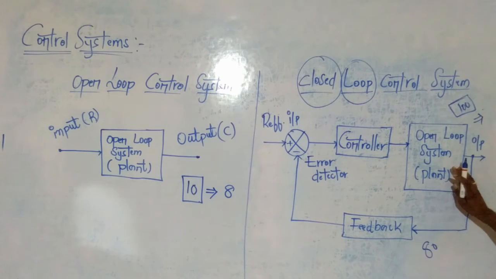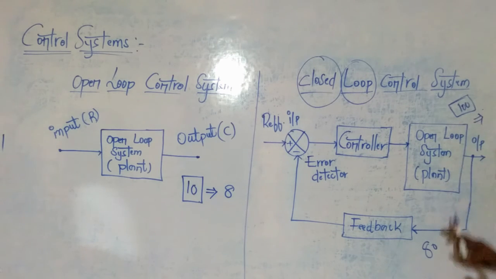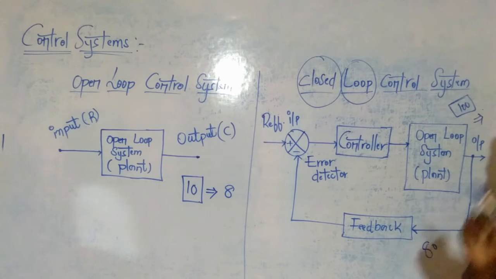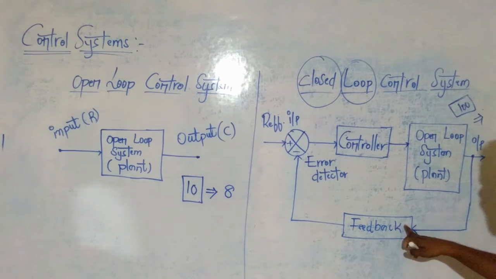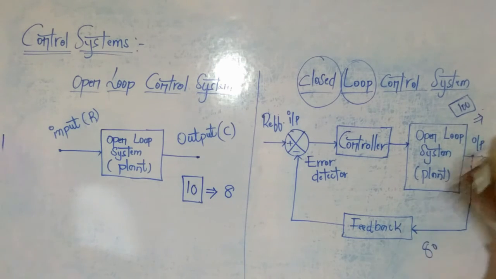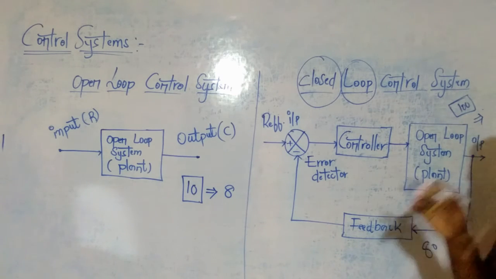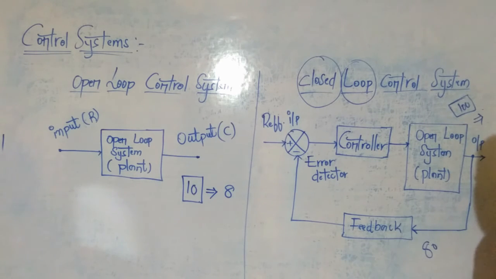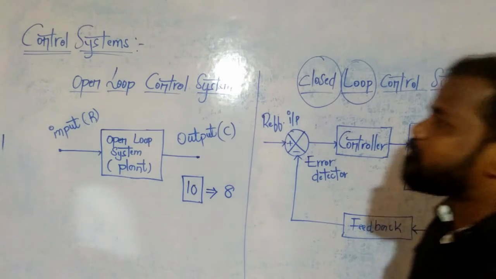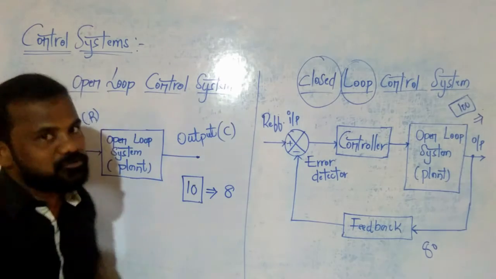Getting 100 in the output of a closed loop control system is 100% possible because of the feedback system. Because the main purpose of feedback is to automatically change the outputs in a closed loop control system when disturbances appear. Clear? So this is the main concept of feedback in a closed loop control system, and the main difference between open loop control system and closed loop control system.